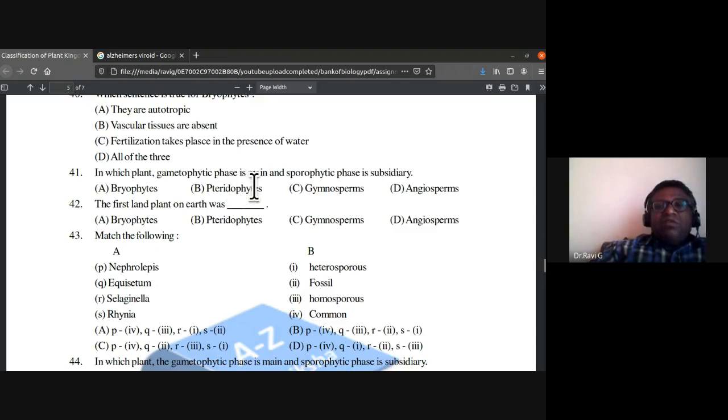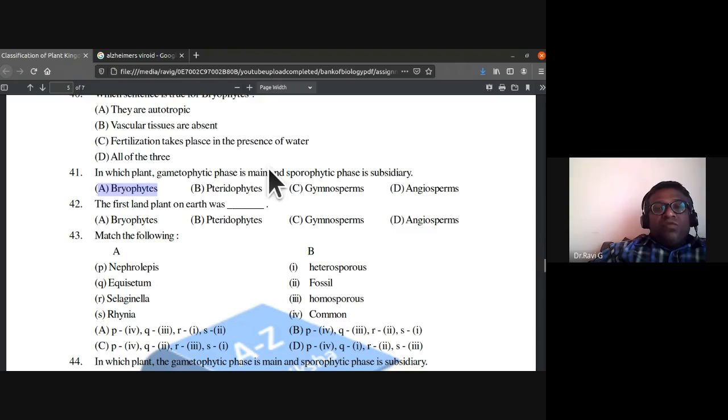In which plant is the gametophytic phase main and the sporophytic phase subsidiary? You should tell me in which plant you find this. They have given four options: bryophytes, pteridophytes. Very good. So in bryophytes, the gametophyte is the independent and dominant phase, whereas the sporophyte is dependent on the gametophyte and is the recessive stage.